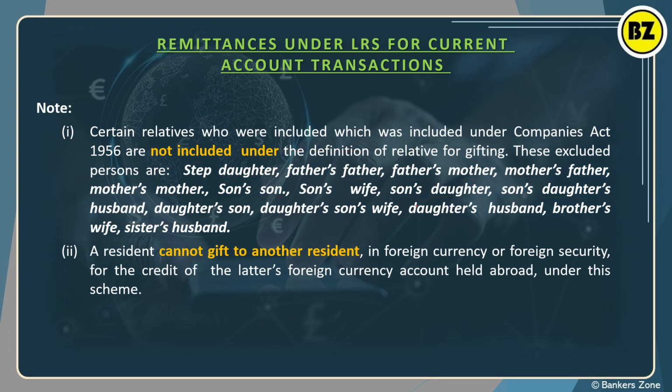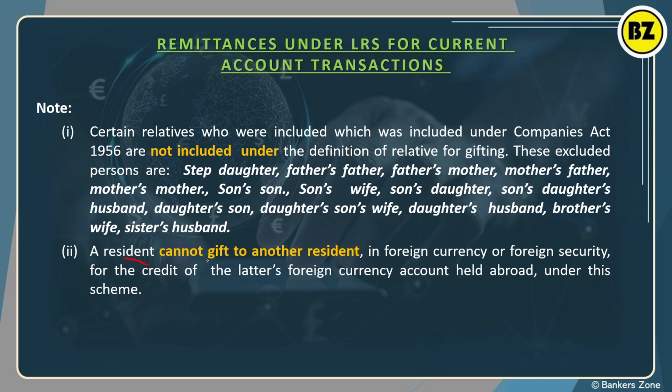Simply remember what is included. I repeat, included are brother, sister, son, daughter, son's wife, daughter's husband, and father, mother. So these are included, right?